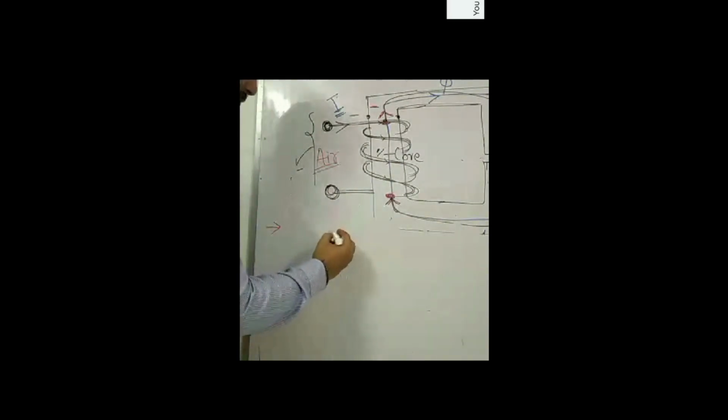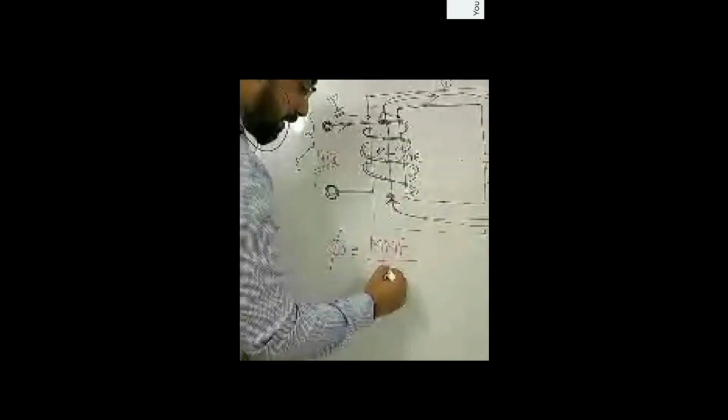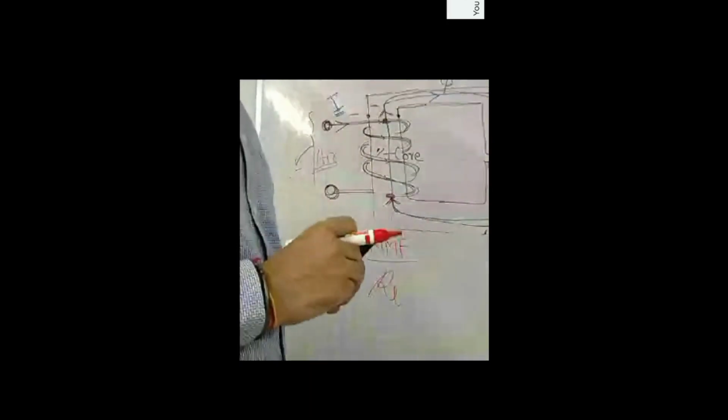Now, we have to establish the formula that flux is equal to MMF upon reluctance. How is this formula established? In the same fashion as the electrical circuit, where current is equal to voltage upon resistance.